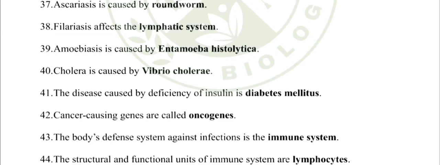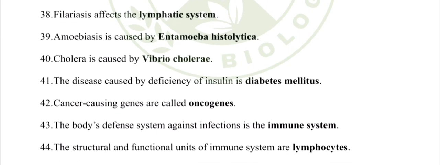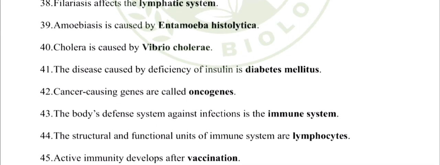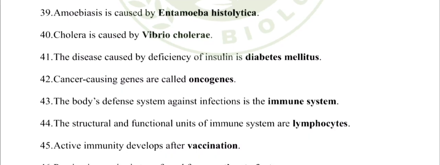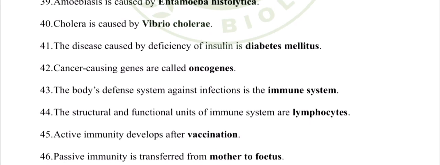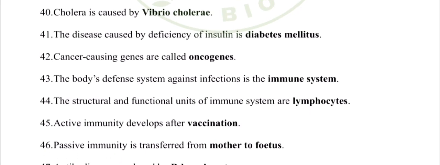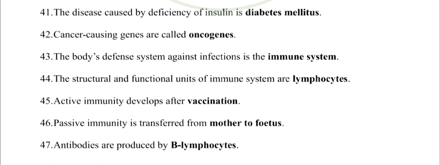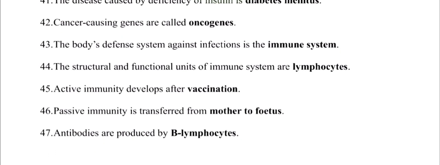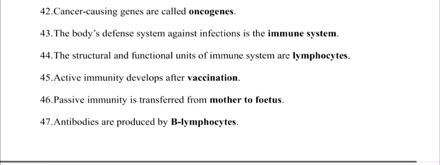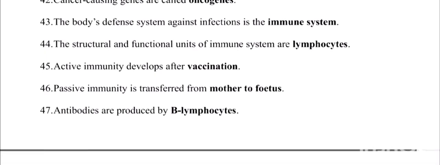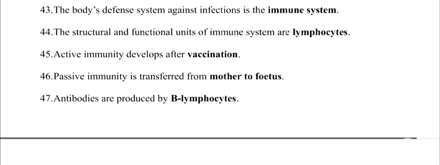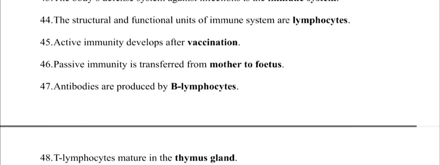41. The disease caused by deficiency of insulin is diabetes mellitus. 42. Cancer-causing genes are called oncogenes. 43. The body's defense system against infections is the immune system. 44. The structural and functional units of immune system are lymphocytes. 45. Active immunity develops after vaccination. 46. Passive immunity is transferred from mother to fetus.